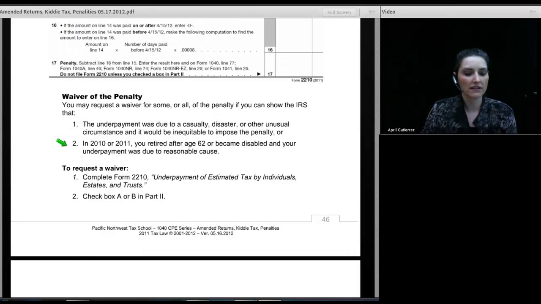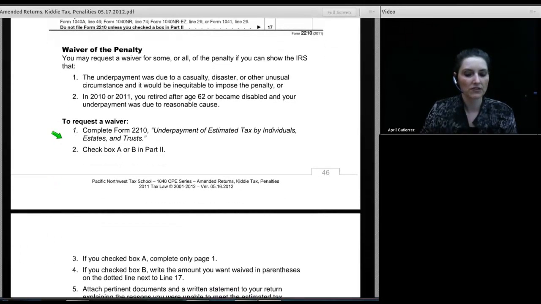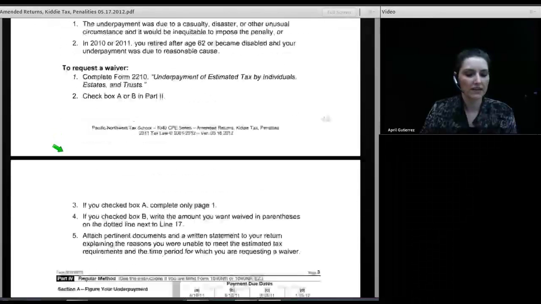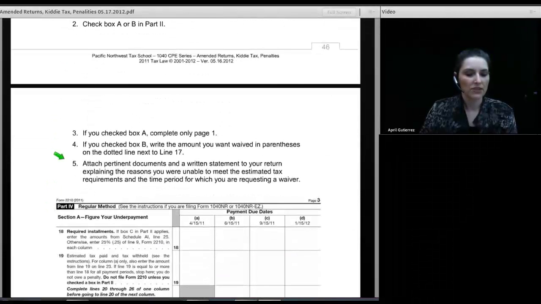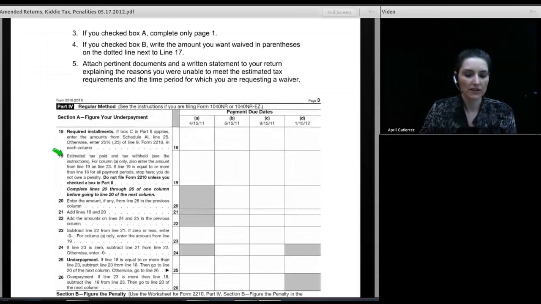Or in 2010 or 11, you retired after age 62 or became disabled and your underpayment was due to reasonable cause. To request the waiver, complete Form 2210, check box A or B in Part 2. If you checked box A, complete only page 1, and if you checked box B, write the amount you want waived in parentheses. Attach statements to explain your reasoning.